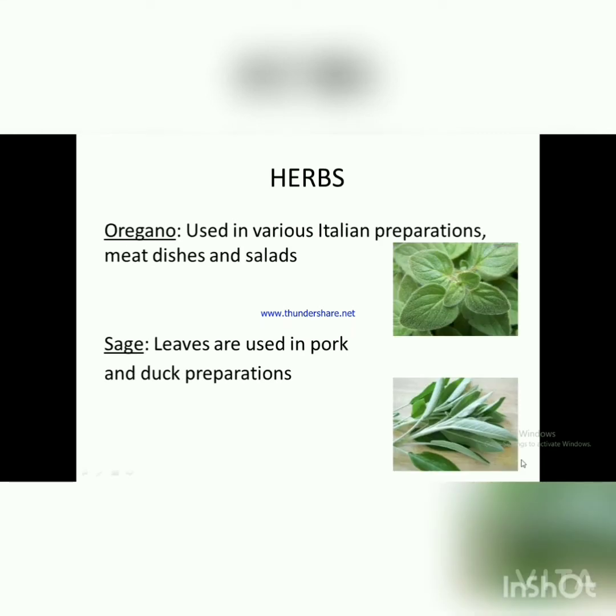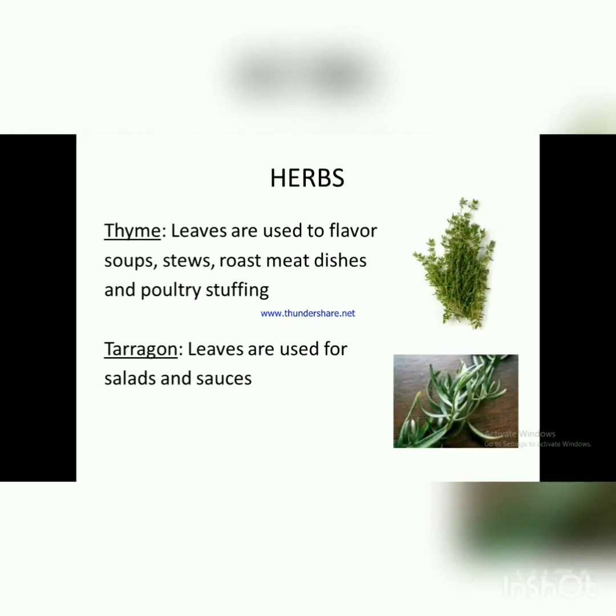Next one, oregano. Used in various Italian preparations, meat dishes and salads. Sage. Leaves are used in pork and duck preparation. Thyme. Leaves are used to flavor soup, stew, roast meat dishes and poultry stuffings. Tarragon. Leaves are used for salads and sauces.